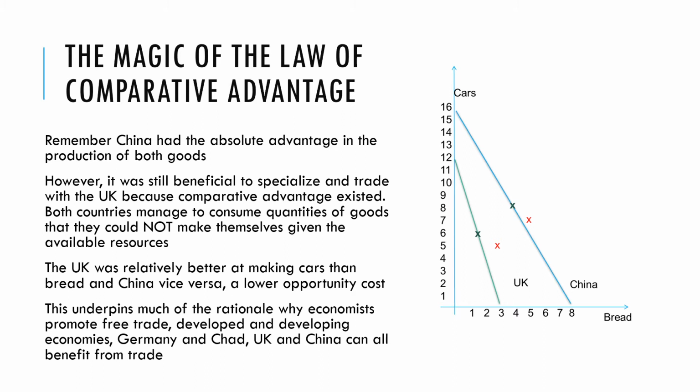Specialization between developed and developing economies, between Germany and Chad, between the UK and China. All these countries can benefit from specialization and trade if they follow the way in which the law of comparative advantage suggests economies should operate.